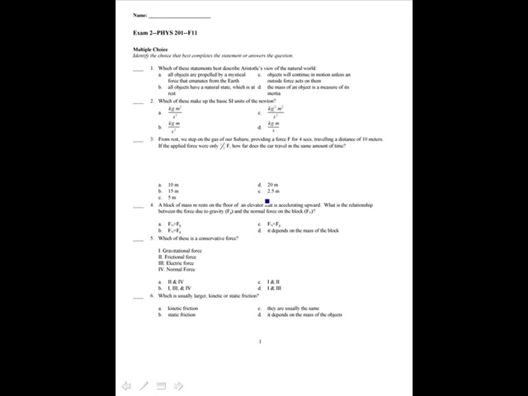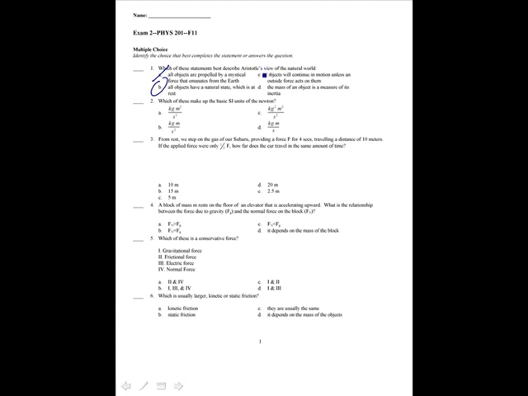Okay, this is exam 2 for physics 201 from fall 2011. Which of these statements best describe Aristotle's view of the natural world? All objects are propelled by a mystical force that emanates from the earth. That's not one. All objects have a natural state, which is at rest. Alright, that is what he thought, but let's look at these others.